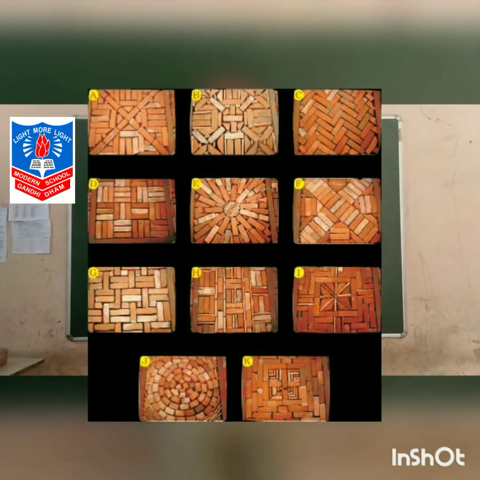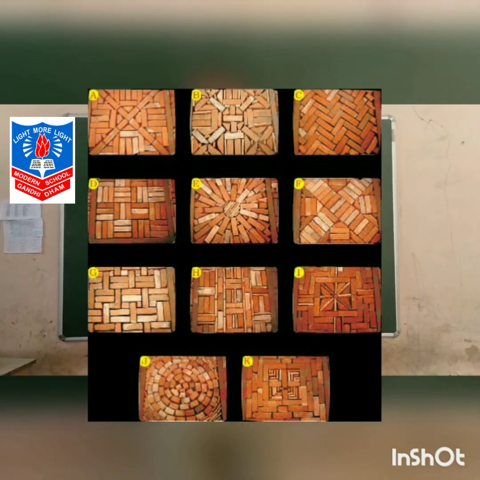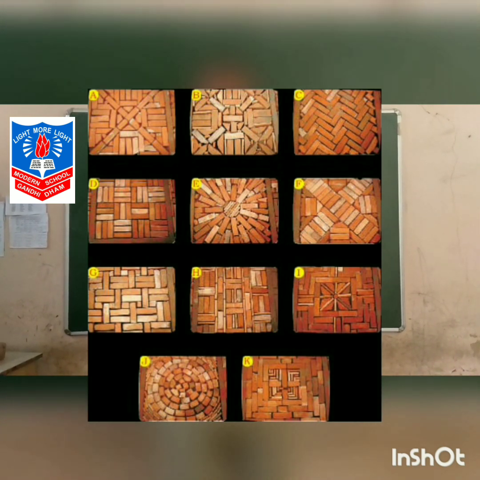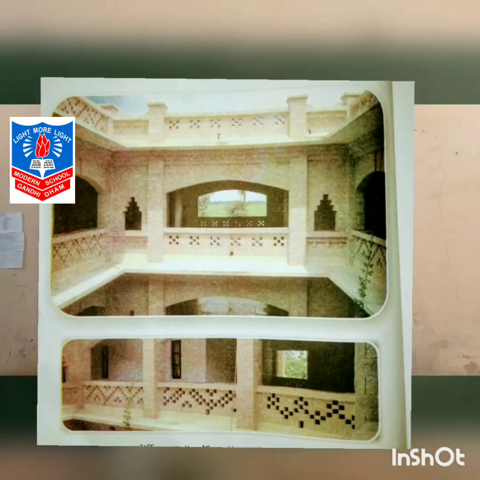Now you can see in your textbook on page number 3 some beautifully made brick patterns. Some are in circles, some are in mirror halves, some are horizontal, some are vertical, and many other different patterns. Aren't they beautiful? The masons who built Jagrati School had also made different jali patterns on the walls. As you can see in the picture, the building has jali pattern work.